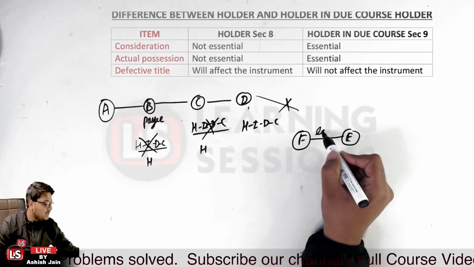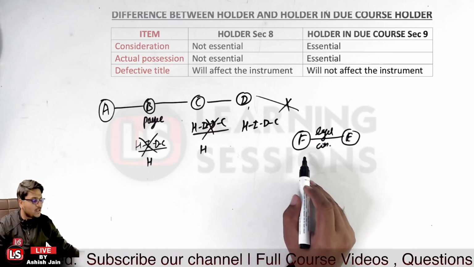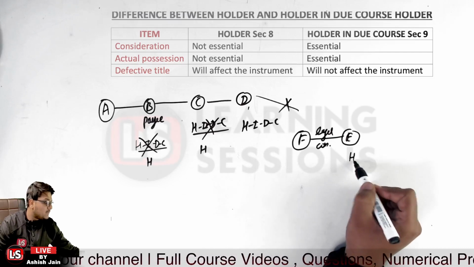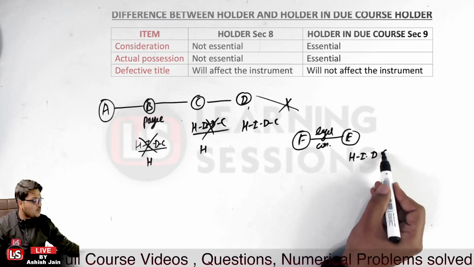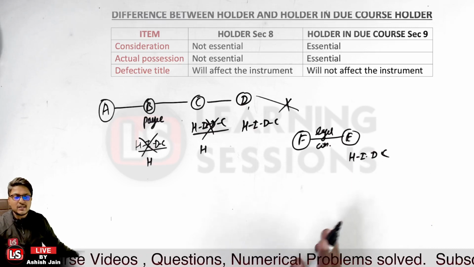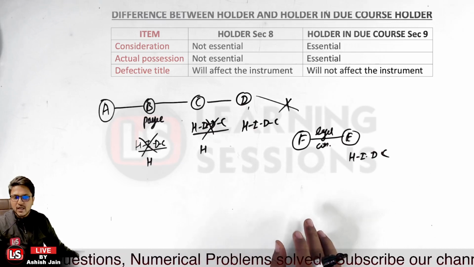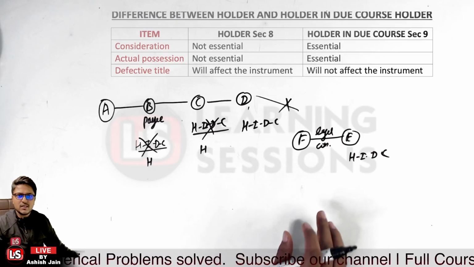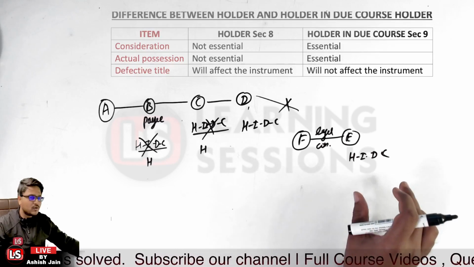Now there is a legal consideration between person F and E, for which the instrument was endorsed in the name of person E. So person E is now the holder in due course. Now let us understand the third point, that it will not affect the title of the instrument. What do you mean by title? Title means the ownership of the instrument. The person has ownership of the instrument itself.